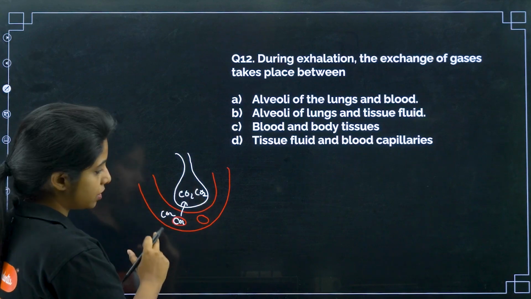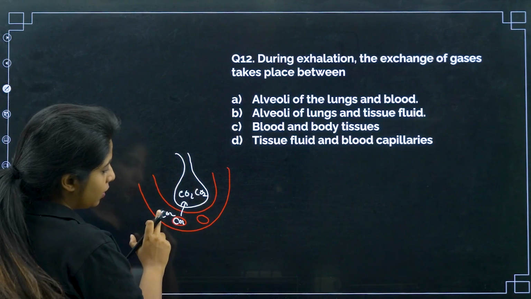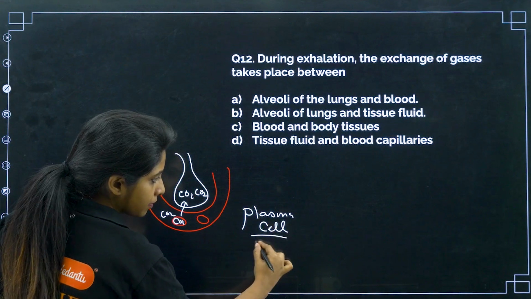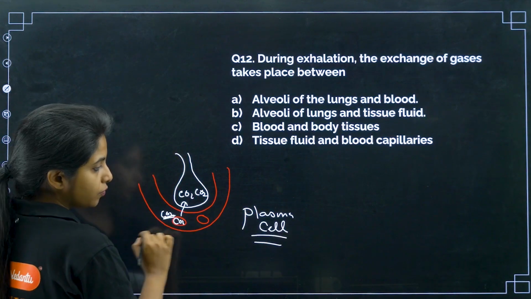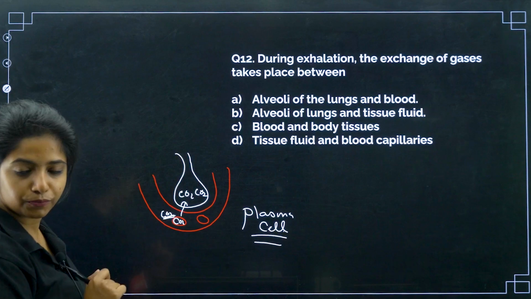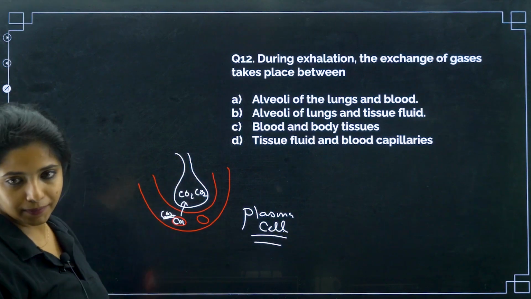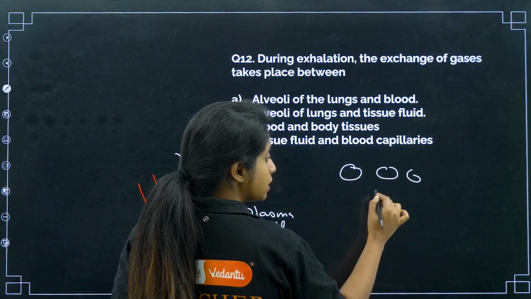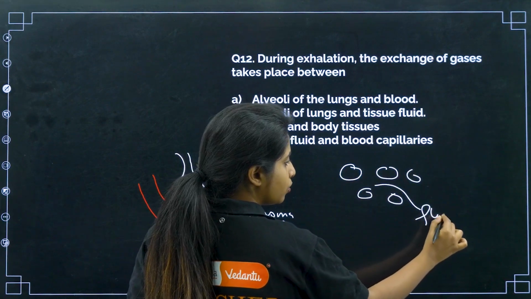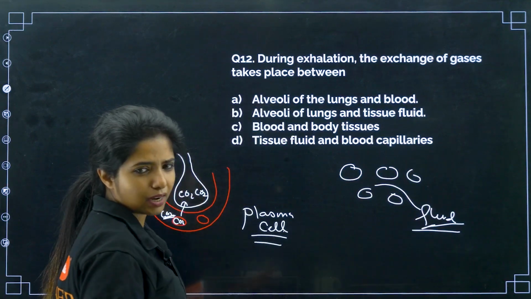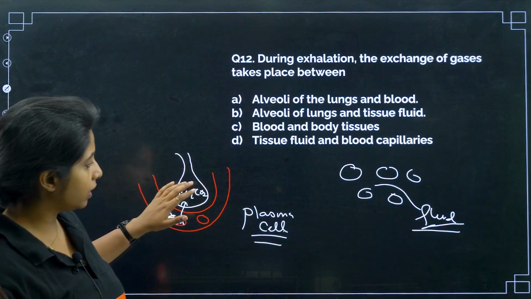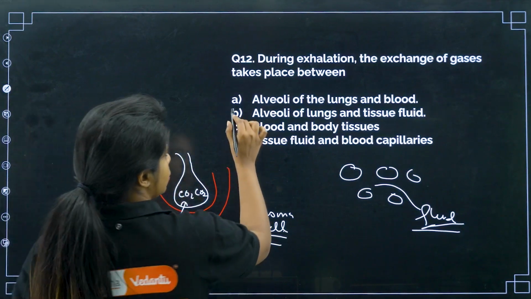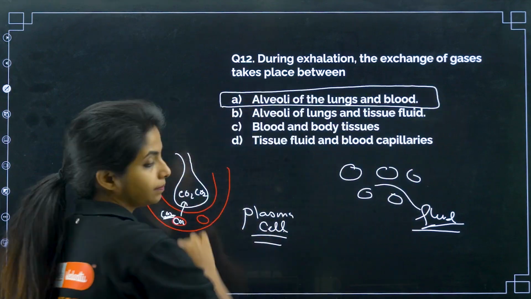So this is the blood that we have. Blood is formed of plasma as well as cells. In the plasma also you have CO2 in dissolved form. In the cells also you would be having CO2. From both of them you get it back. Now what is tissue fluid? Tissue fluid is basically, for example, there is a group of cells, and in between these cells there could be some fluid. You call this tissue fluid. So that has nothing to do with this. So it's directly between blood vessels and the alveoli, nothing else. So this becomes the answer.